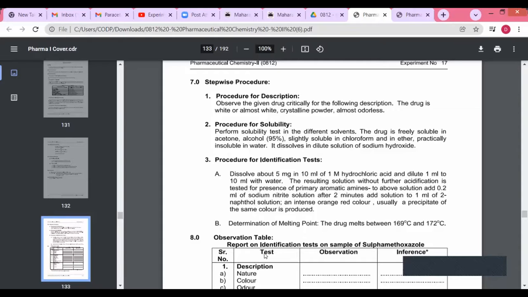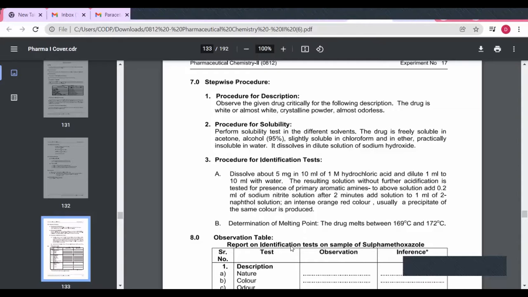Then next solubility in alcohol. Alcohol मध्ये this is slightly soluble. Sorry, freely soluble in alcohol and acetone. Then next, slightly soluble in chloroform and ether, and it is insoluble in water, and it completely dissolves in sodium hydroxide solution.